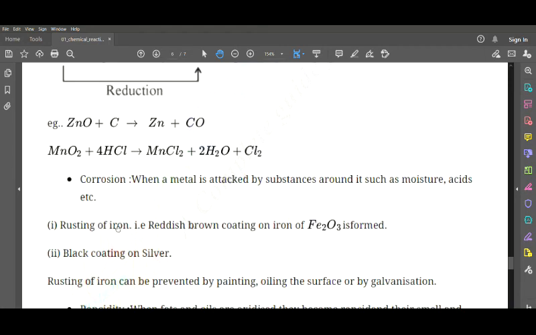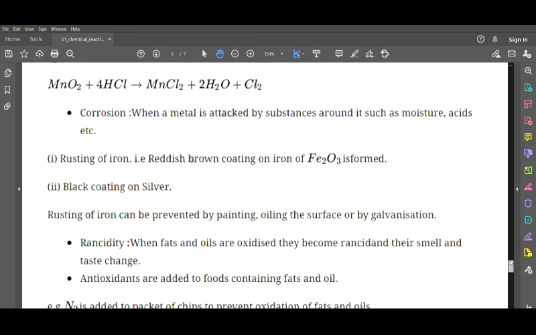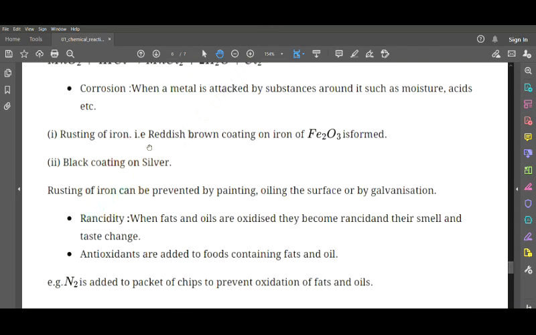Rusting of iron is also corrosion, where a reddish brown coating on iron is formed. You can see that iron, which is of a mild black color, gets coated with reddish brown. One more example is the black coating on silver. Silver items, we know, are very shiny, but due to corrosion, what happened?